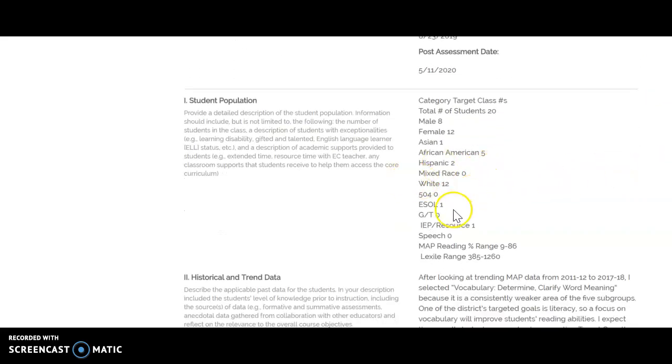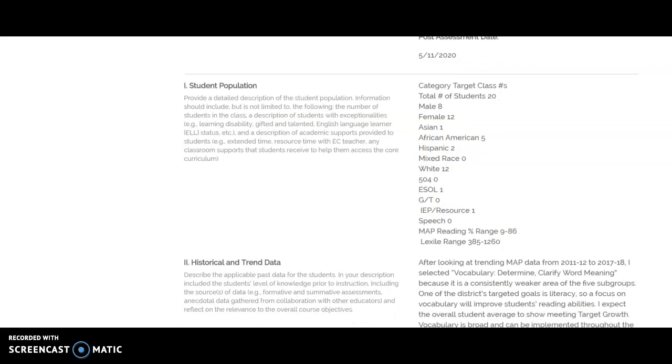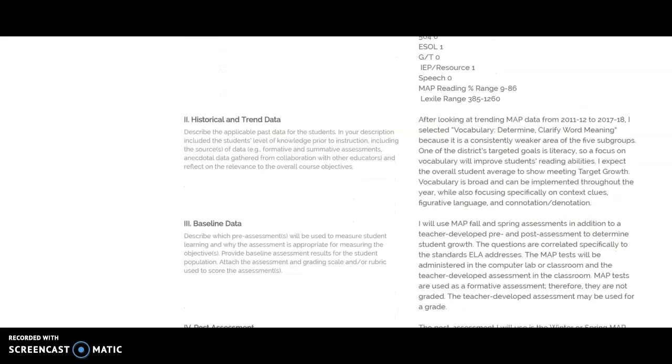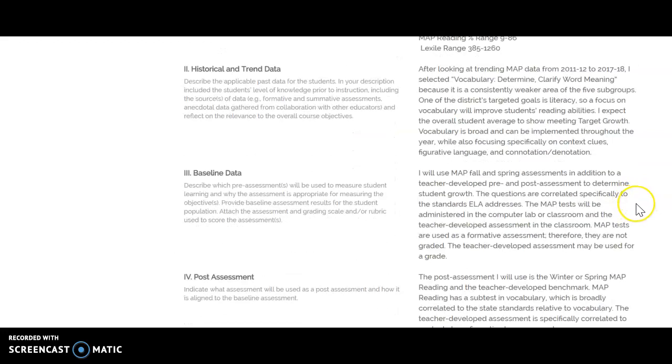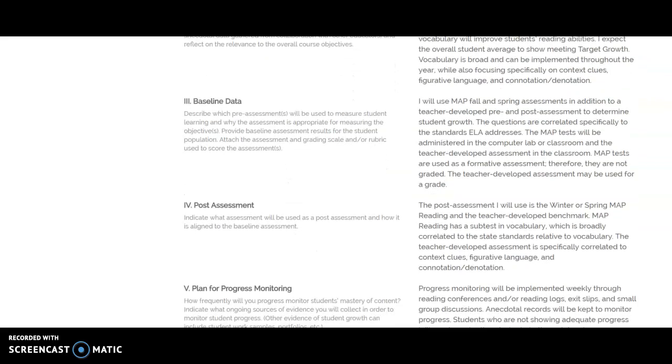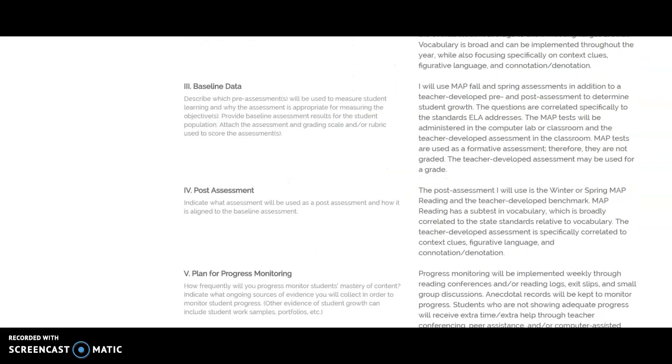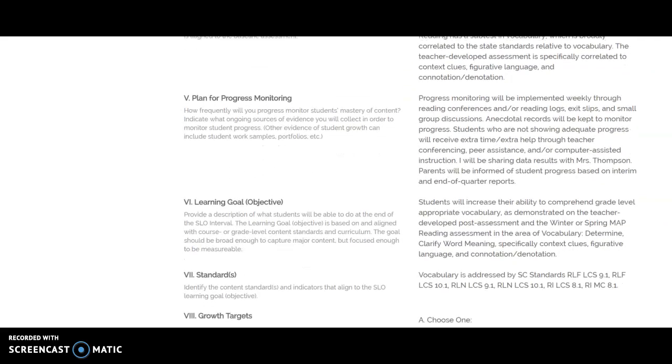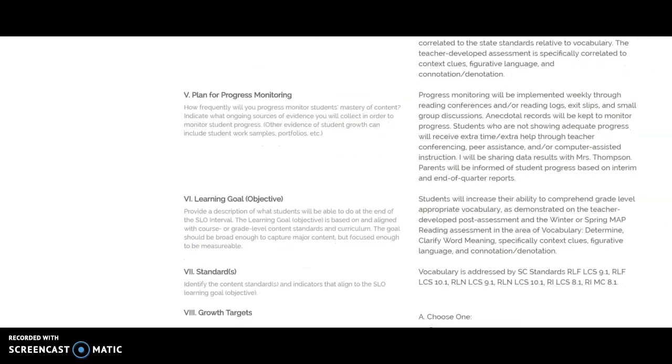We give demographics based on the students. They help the teacher know how to design lessons and where she's starting from using a baseline of her assessment, which is we do MAP here, measures of academic progress, as a baseline of where the students are and where we want them to be once they have completed the unit or the year in that particular subject area, and what the teacher will be doing to monitor.